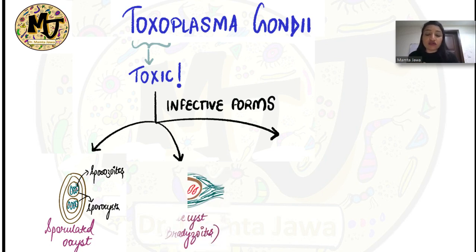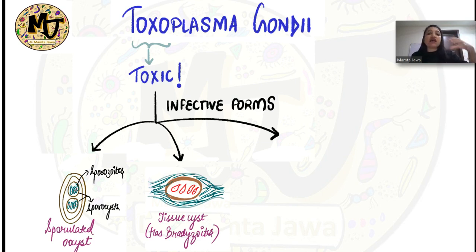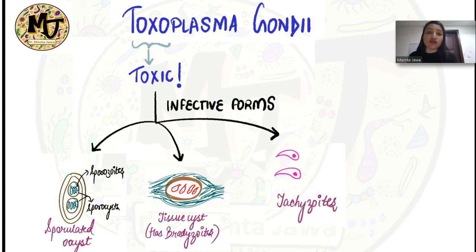Then we have other modes of transmission of this parasite also, like consumption of the tissue cyst, which has the bradyzoites. And how do humans consume this tissue cyst? It is there in undercooked meat which could be consumed by somebody. Now bradyzoite is an example of a trophozoite. Brady means slow, so remember, bradycardia means slow heart rate, tachycardia, rapid heart rate. So bradyzoites are a kind of trophozoites which are slowly multiplying, and they are present in the tissue cyst. Okay, so this is another way by which Toxoplasma gondii can cause infection in us.